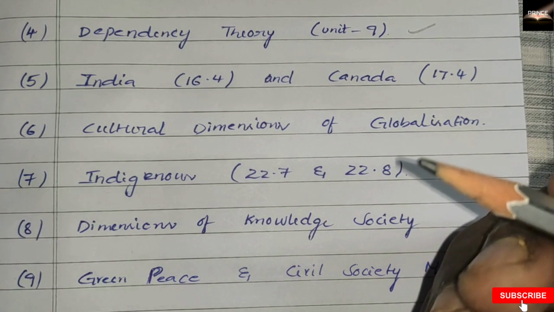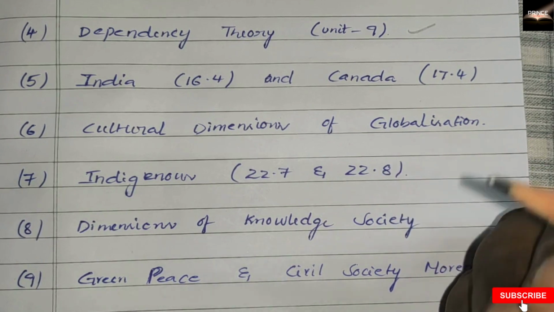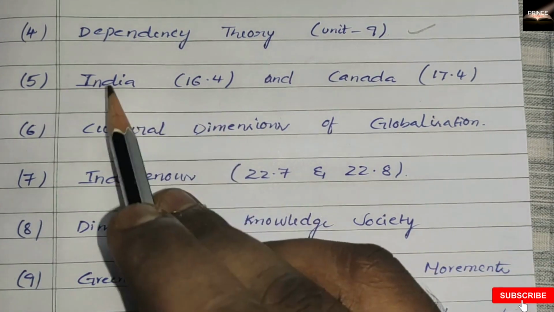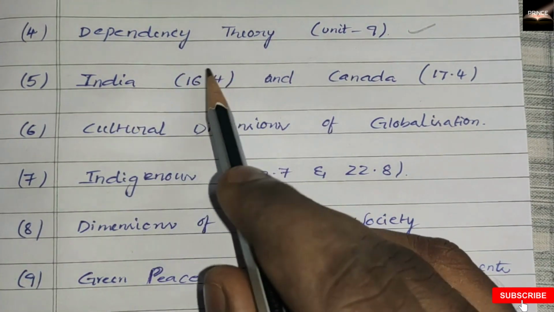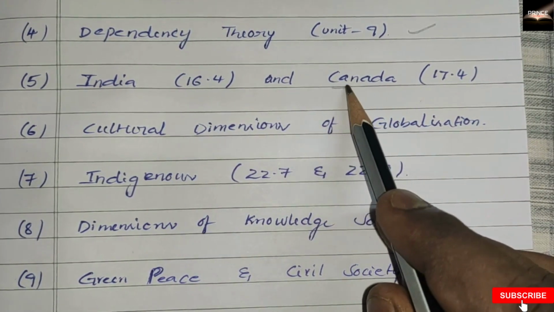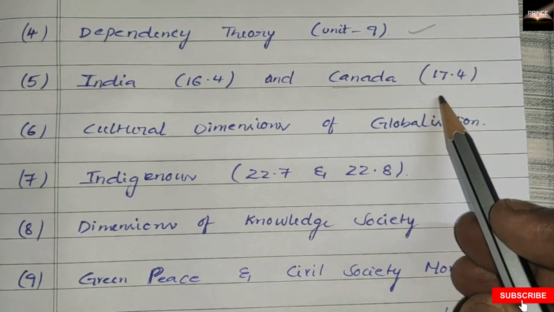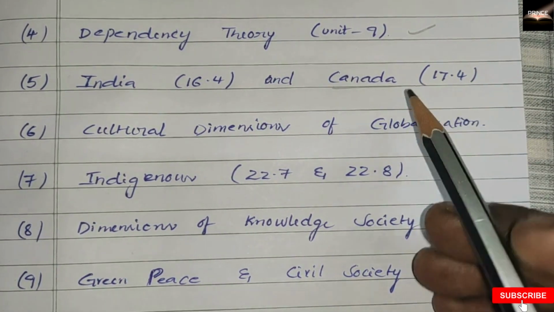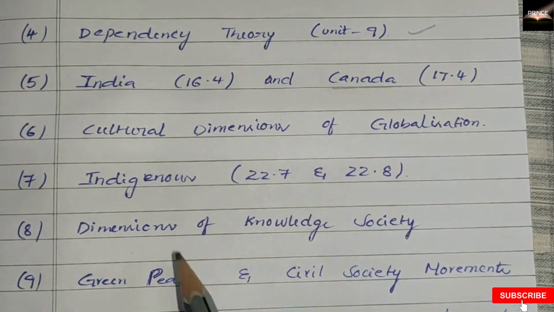And privatization policies on the economy and social and cultural life of the people in India. You have to cover this. In this topic you have to cover 16.4 as the subtopic. And coming to Canada, you have to cover 17.4, economic nationalism, how the economic patterns, how the economic planning will be in Canada. You have to cover 16.4 and 17.4.